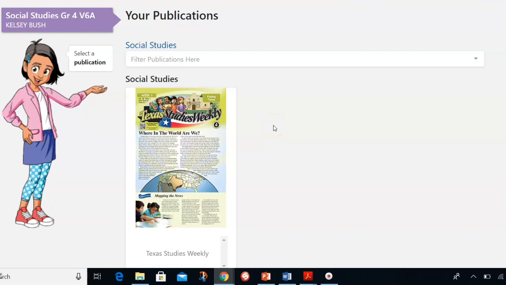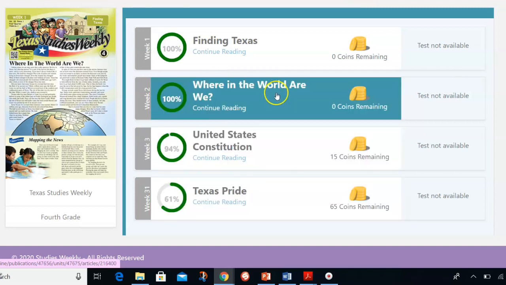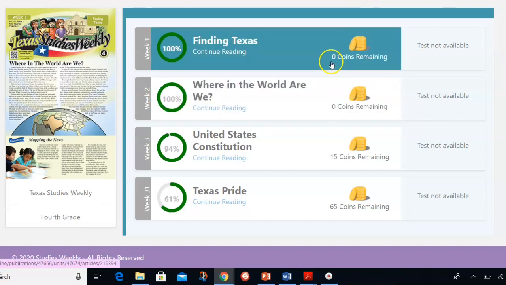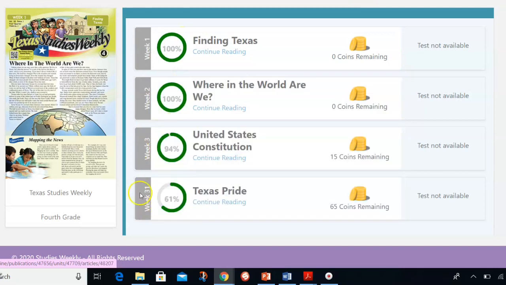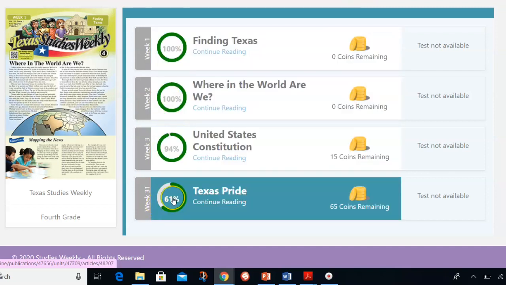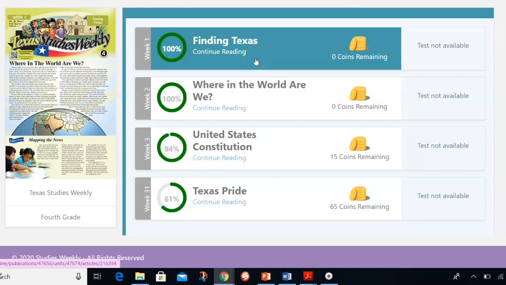Now, this is the student's view, so they will click on the Studies Weekly article, and here you can see I've assigned 4 weeks, so week 1, 2, 3, and 31. We're not going to go in the exact order that they are published, just because that's not the exact order that our curriculum has. But as you can see, this student has done 100% of week 1, 100% of week 2, 94% of week 3, and 61% of week 31. These percentages are the percentages that I put into the grade book. So quite honestly, it should just be an easy 100.